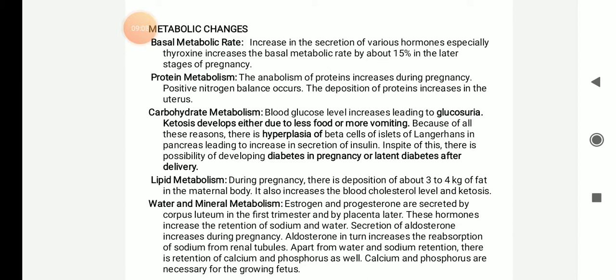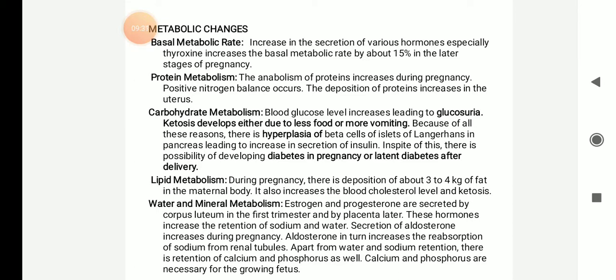For the basal metabolic rate, there will be increase in secretion of various hormones, especially thyroid hormones, which we have seen already. It will increase the basal metabolic rate nearly 15% in the later stages of the pregnancy. Next is the protein metabolism. The anabolism of the protein increases during pregnancy. Positive nitrogen balance, that is more nitrogen content will be there in our body. The deposition of protein increases in the uterus.